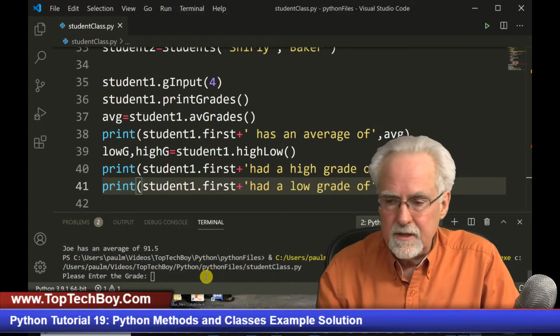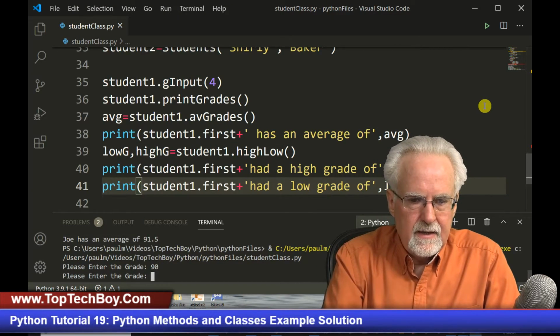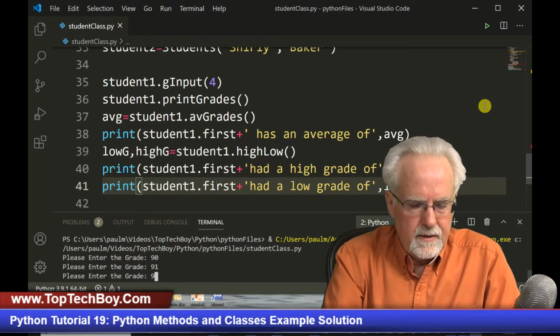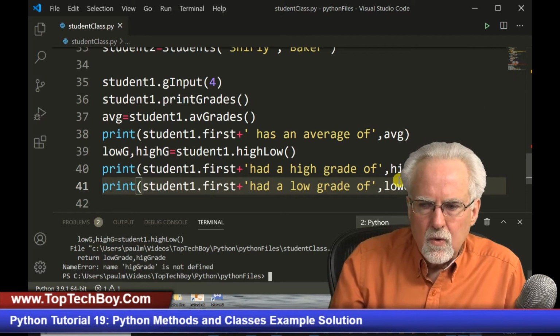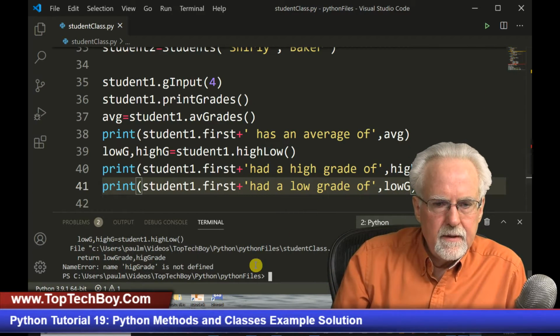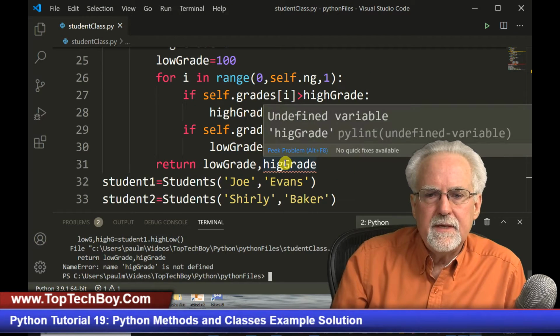Hey, good news is it didn't crash, and so please enter the first grade. We're going to say 90, 91, 92, and 93, and high grade is not defined. What is that nonsense? Oh, I misspelled it. Did you guys catch that?